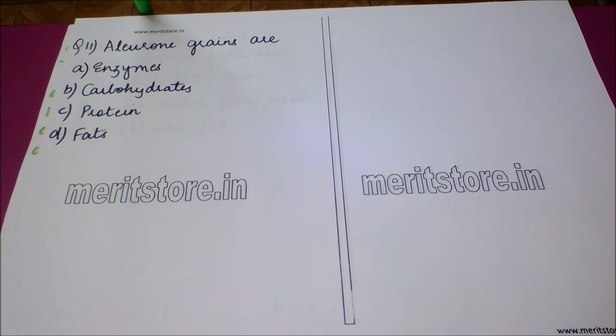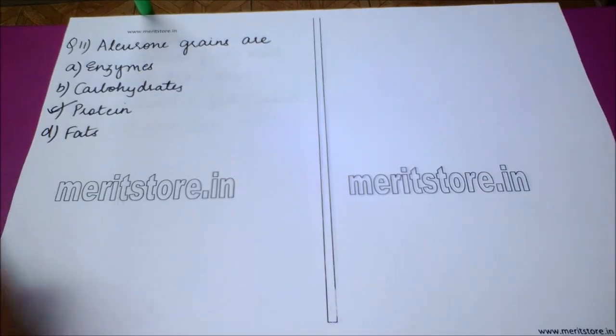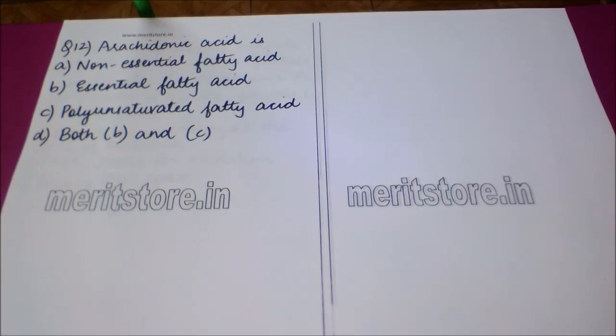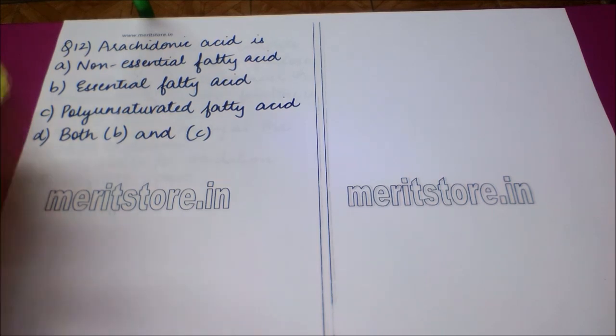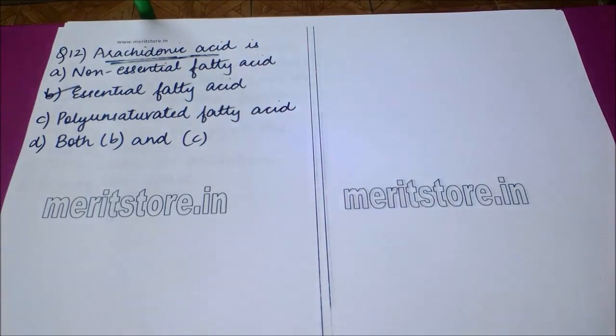Our next question is, aleurone grains are option A, enzymes. Option B, carbohydrates. Option C, proteins. And option D, fats. The correct answer to this question is option C, proteins. Next question is, arachidonic acid is option A, non-essential fatty acid. Option B, essential fatty acid. Option C, polyunsaturated fatty acid. And option D, both B and C. The correct answer to this question is option B, because arachidonic acid is an essential fatty acid needed in the body.